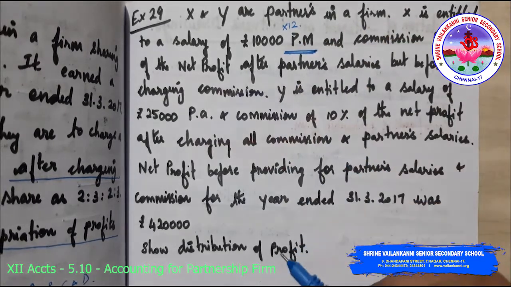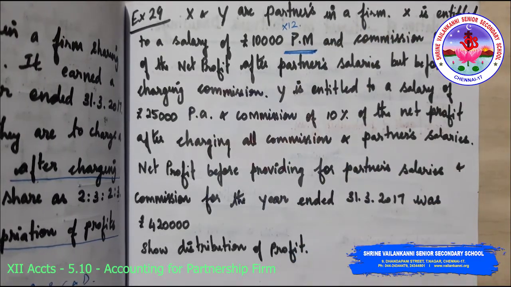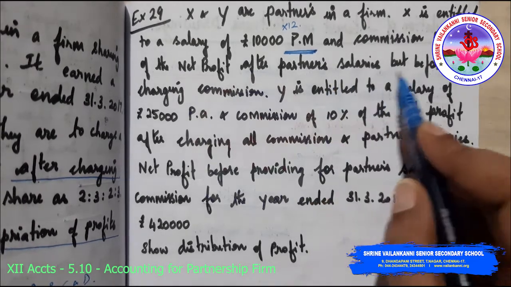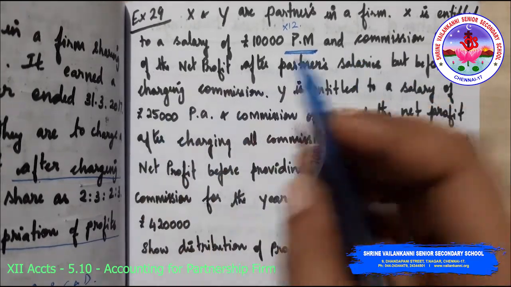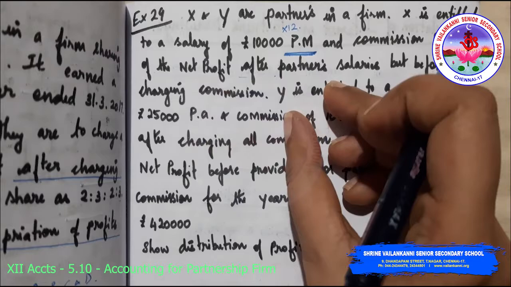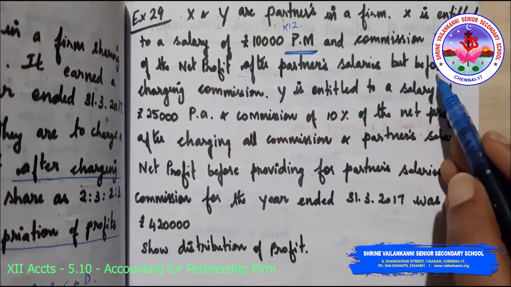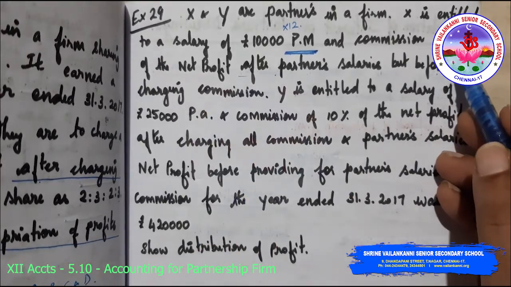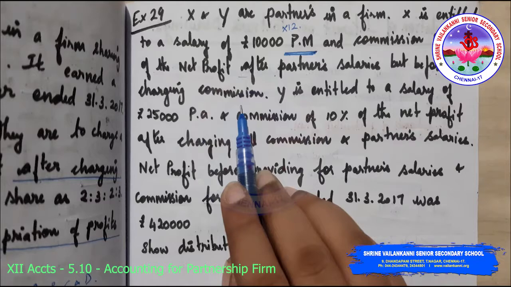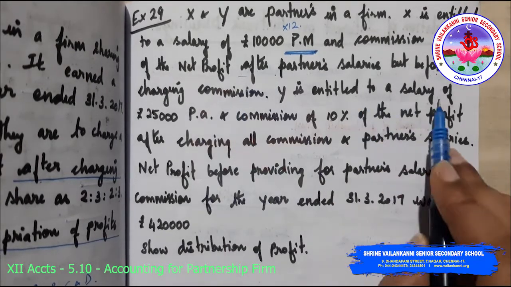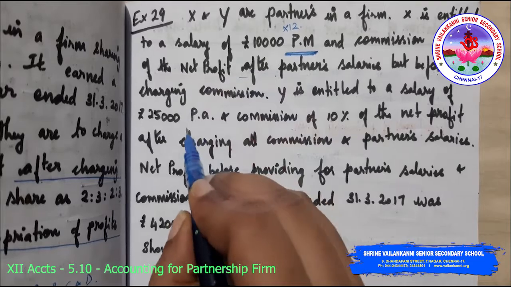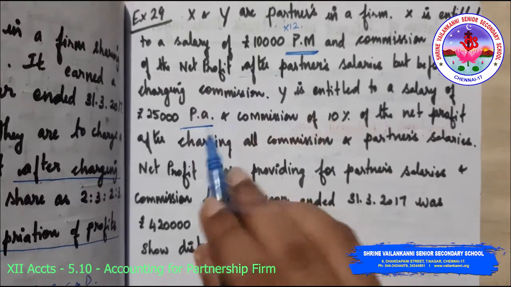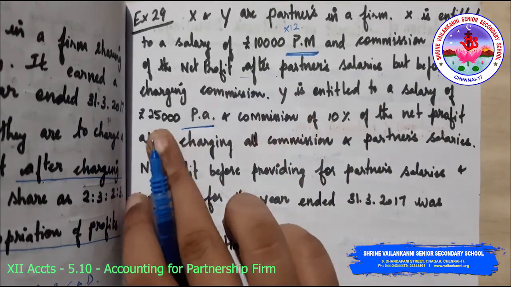So you get 1,20,000 per annum, and commission of 10% of the net profits after partner's salary but before charging commission. Now after partner's salary, whatever is the net profit, you deduct the partner's salary and then show commission. So before commission they are saying, so you just have to take it as 10 divided by 100 for commission. Y is entitled to a salary of 25,000 per annum. Now this is the key. Per annum, you need not multiply it with 12. It is per annum, so you just leave it as such. So it's for 1 year.